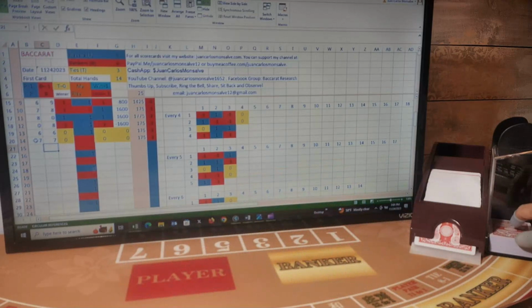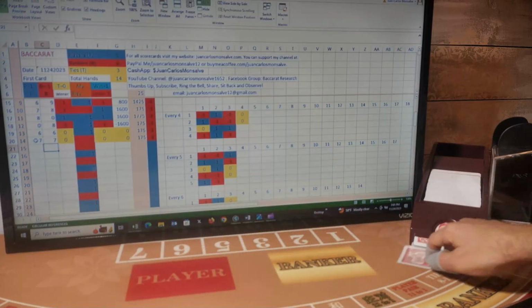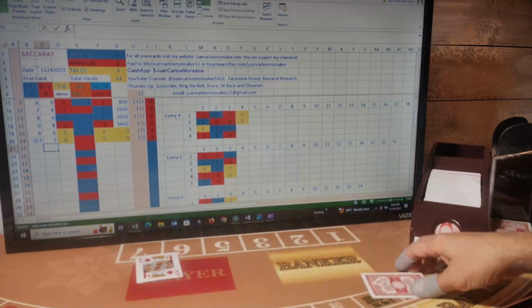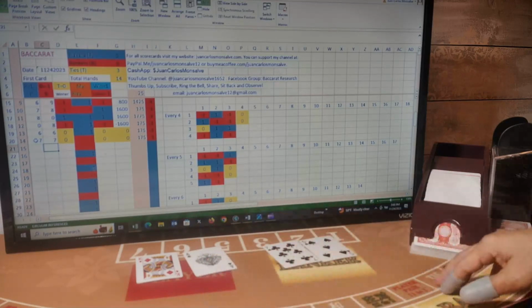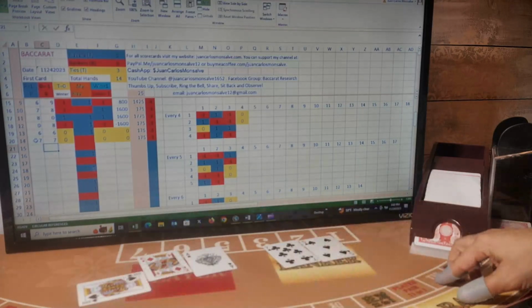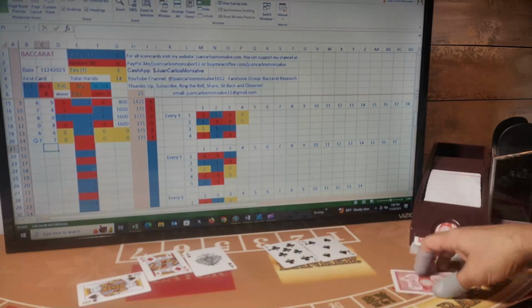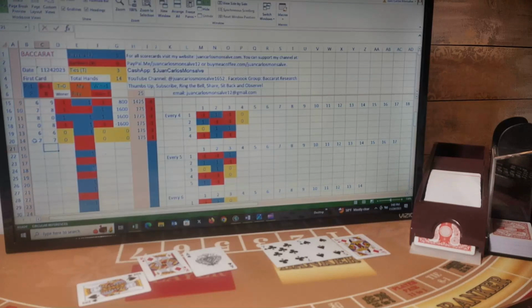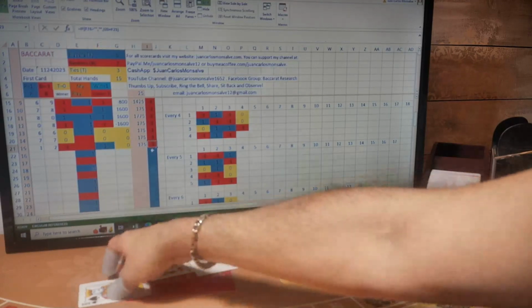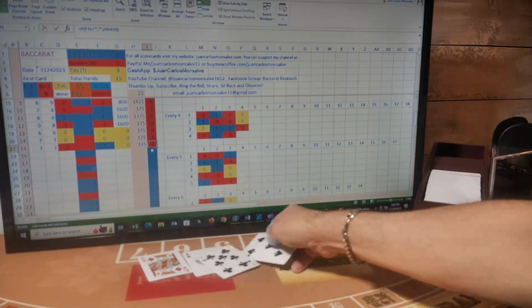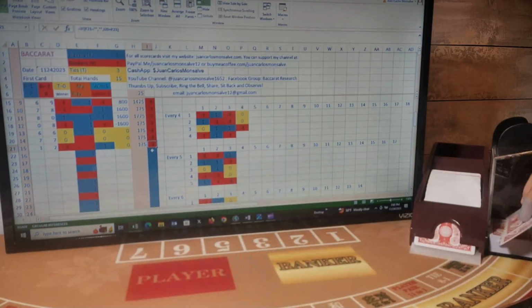My next bet is going to be banker. So first card for player, banker, player, banker. Player has one and gets a third card, and the third card is a zero. And banker has a two, and the third card is a zero. So 1-2. This is another banker hand. I won this hand, no money, but now I'm down two hands out of this shoe. I have lost two more hands than I have won.